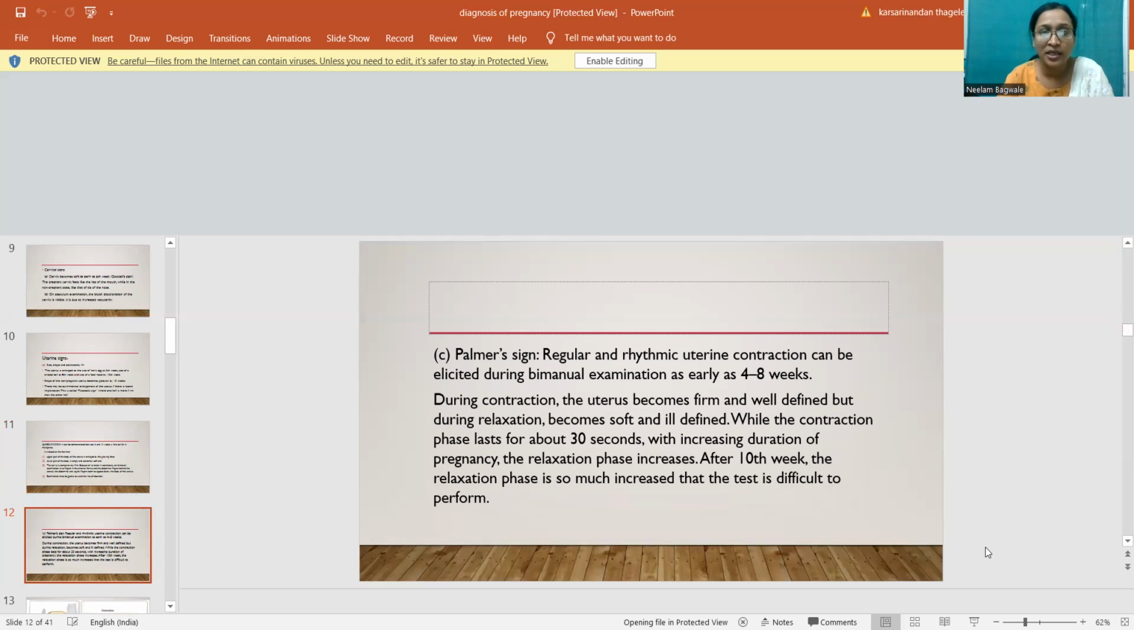Palmer sign. Regular and rhythmic uterine contractions can be elicited during bimanual examination as early as 4 to 8 weeks. During contraction, the uterus becomes firm and well-defined, but during relaxation, it becomes soft and ill-defined. While the contraction phase lasts for 30 seconds, with increasing duration of pregnancy, the relaxation phase increases. After the 10th week, the relaxation phase is so much increased that the test is difficult to perform.